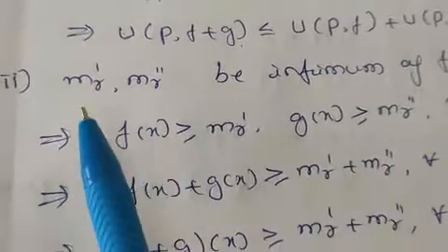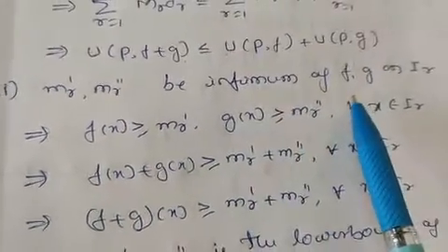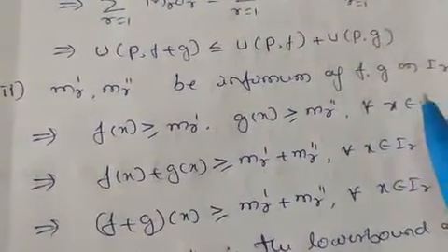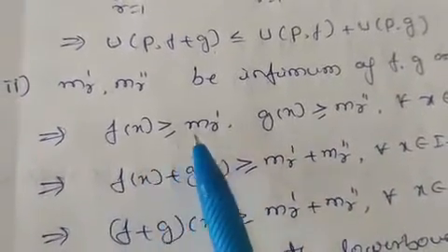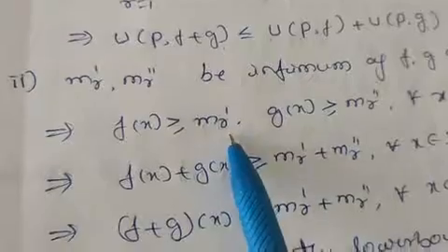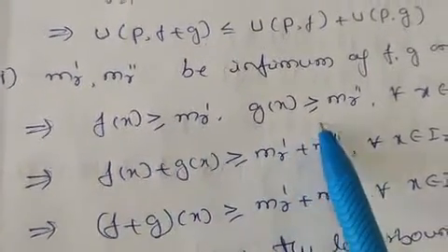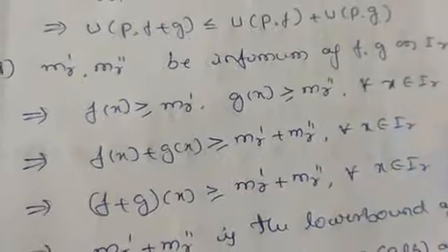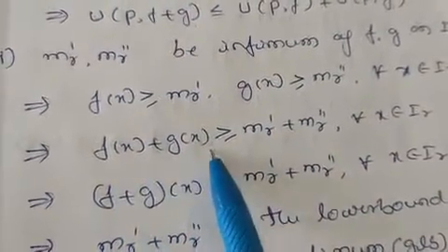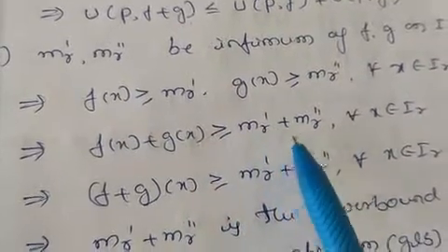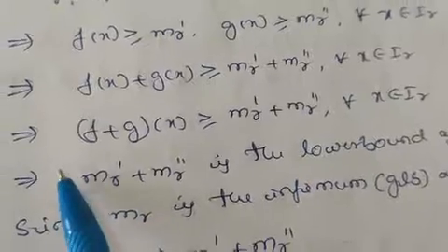Let us take the second one here. Small m_r' and m_r'' be the infimum of the functions f and g on I_r. As we know, infimum means all the values are greater than or equal to this value. So f(x) is greater than or equal to m_r' and g(x) is greater than or equal to m_r'' for all x belongs to I_r. Let us add these two. f(x) + g(x) is greater than or equal to m_r' + m_r'' for all x belongs to I_r. This implies what here?